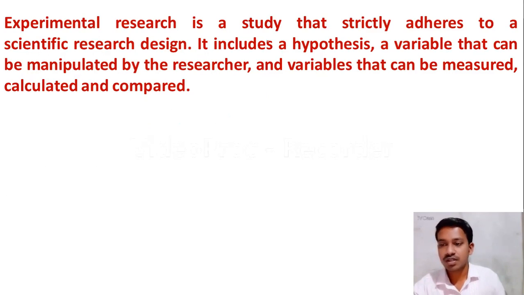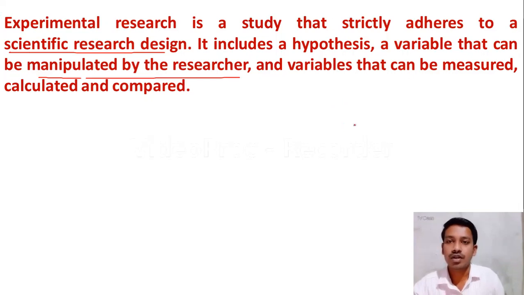And experimental research is a study that strictly adheres to a scientific research design. Please remember, experimental research is related to scientific research design, and it includes a hypothesis, a variable that can be manipulated by the researcher. Please remember this line: experimental research includes the variable that can be manipulated by the researcher. A question may come here, in which type of research is the researcher going to manipulate the variable? It is in experimental research, and here variables can be measured, calculated, and also compared. So this is about experimental research.